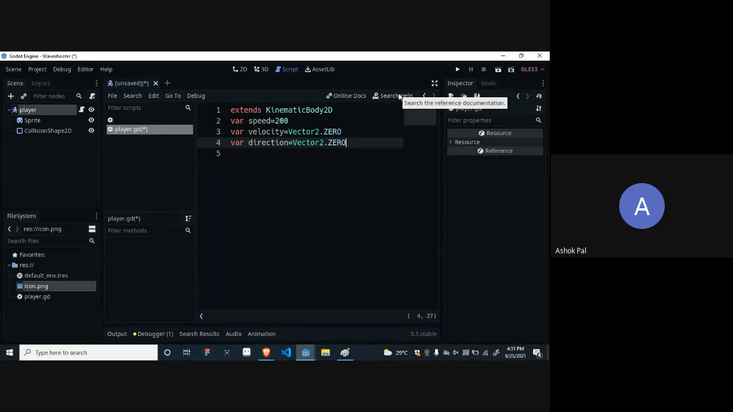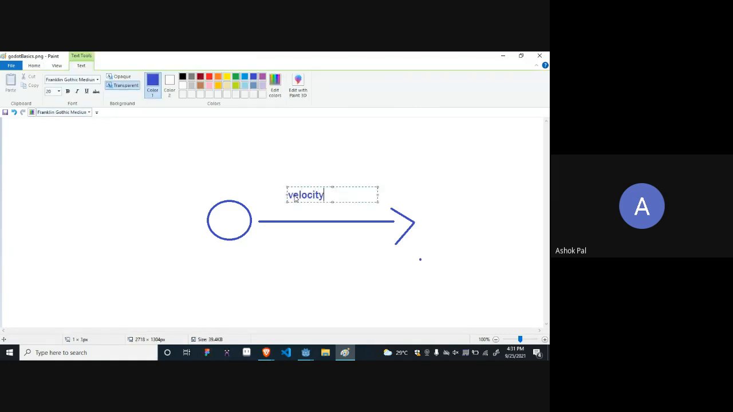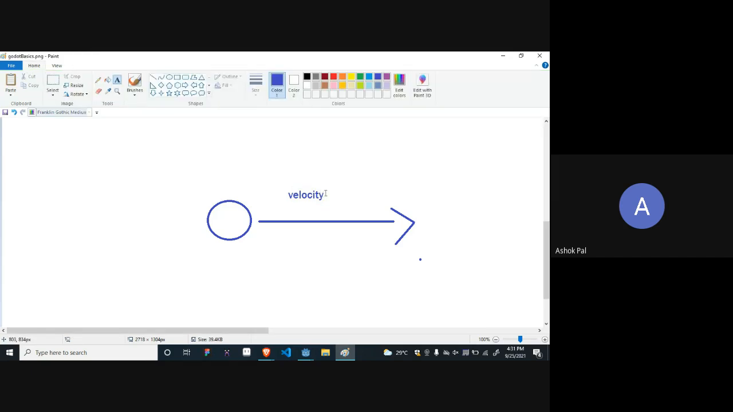So this is clear. Let me explain the theoretical part of the code, then we will write the code. I have just assigned the variables and initialized them, but let me explain the theory behind it. So this is your player. It will move in some direction, which will be calculated using velocity. But for calculating the velocity, we require two things: first, the speed, and second, the direction in which it will move. So how to calculate direction? For example, if the arrow is pointing this side, it's moving in the x-axis.